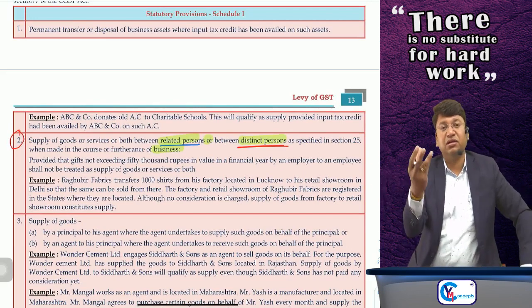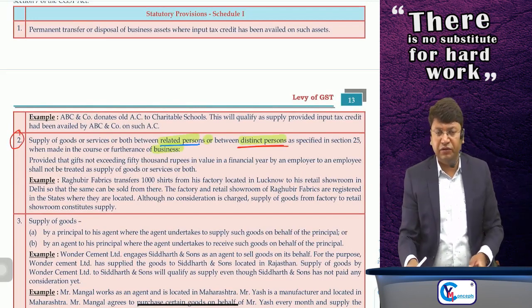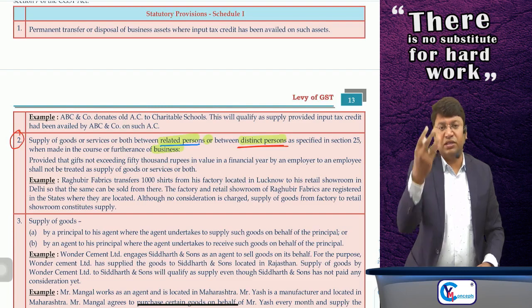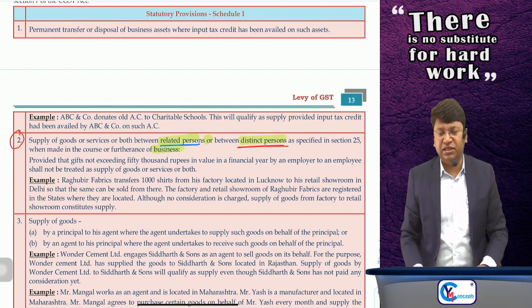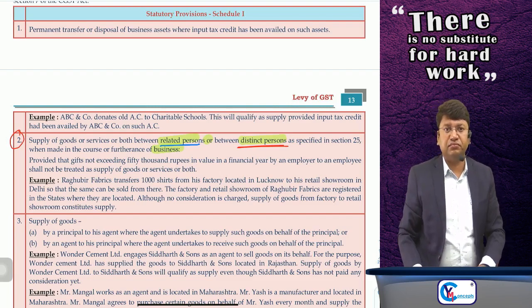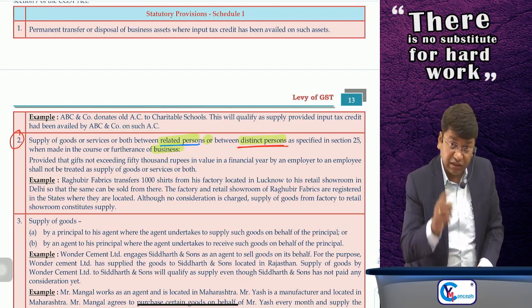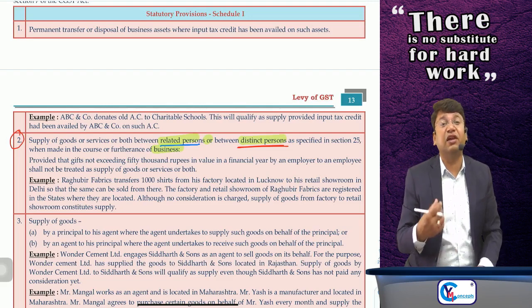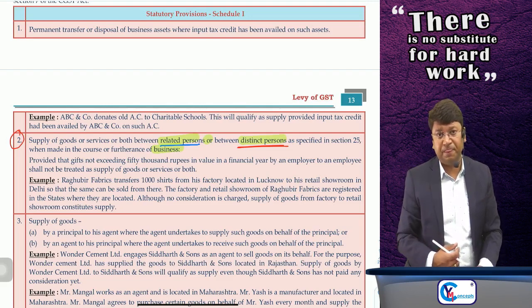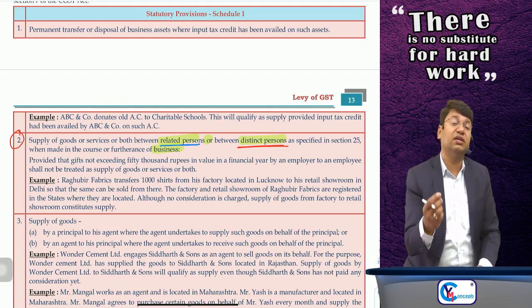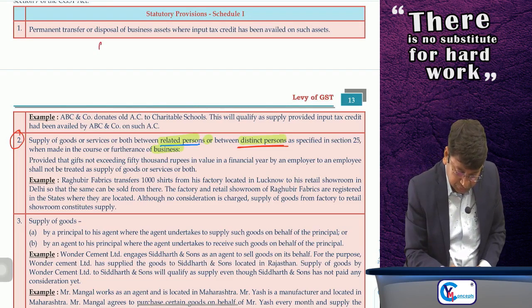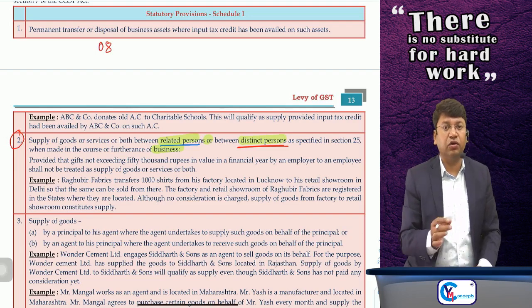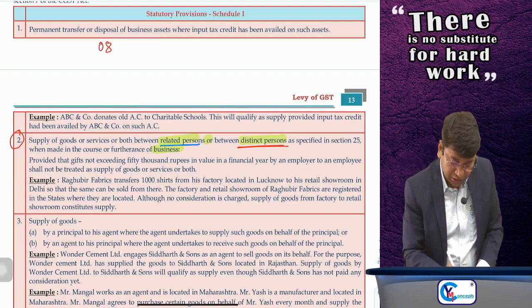Sir, for that, one simple example of registration I will give you. Sir, if you are registered under GST, then your registration number is a 15-digit alphanumeric number. The first 2 digits are the code of the state. Suppose 08 is the code of Rajasthan. Then the next 10 digits are the PAN number.